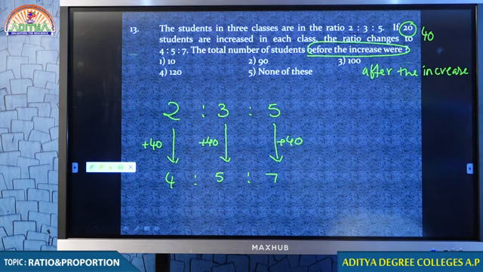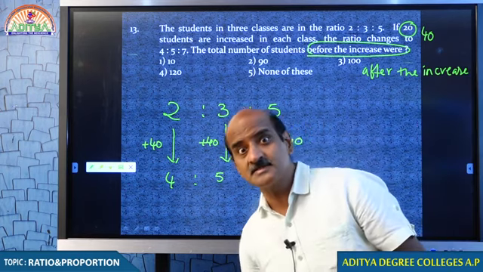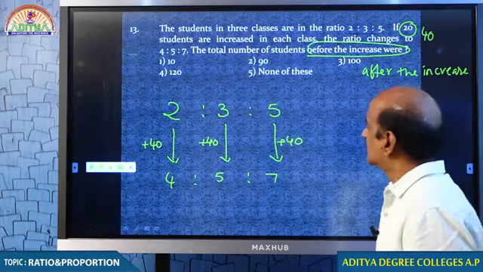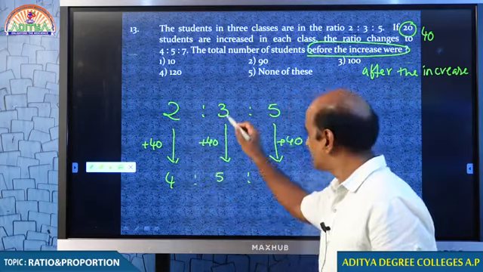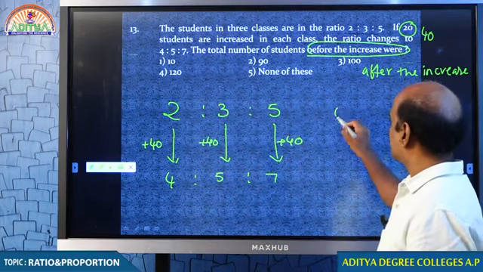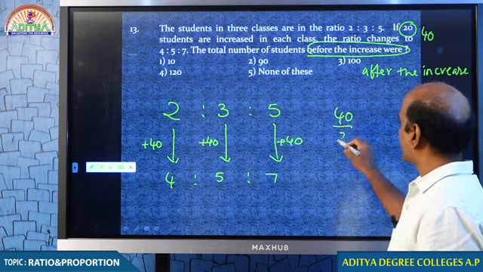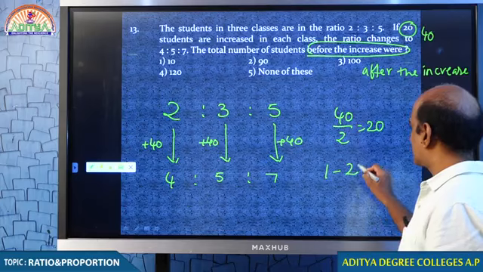No, students, what I am asking you is to get me the number after increase. Okay. Come on, student, now just listen. Every number increased by 2 parts. 2 becomes 4, 3 becomes 5, 5 becomes 7 by adding 40. Therefore, if that is the case, every 1 part is going to be 20.